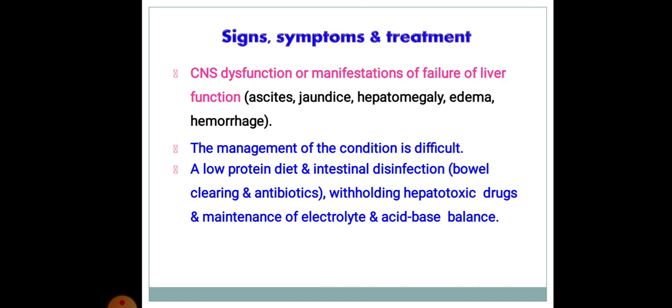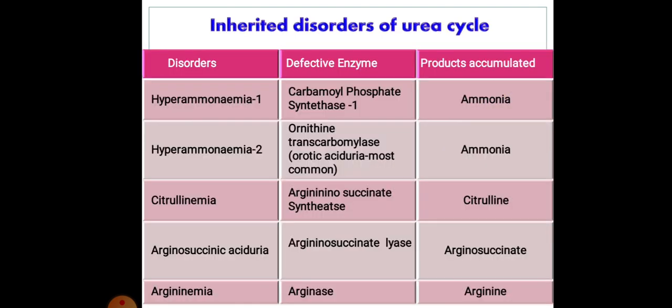Signs and symptoms as well as treatment. Central nervous system dysfunction and other manifestations of failure of liver function: ascites, jaundice, hepatomegaly, edema, hemorrhage. The management of the condition is difficult. It includes a low protein diet, intestinal disinfection, bowel clearing and antibiotics, withholding hepatotoxic drugs, and maintenance of electrolyte and acid base balance.